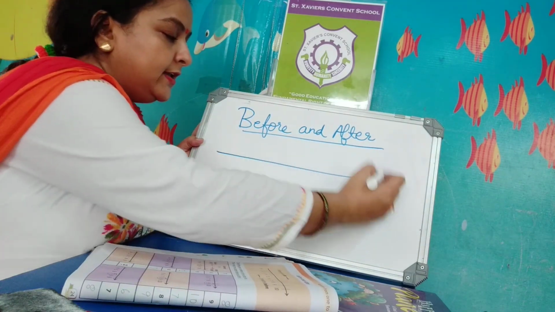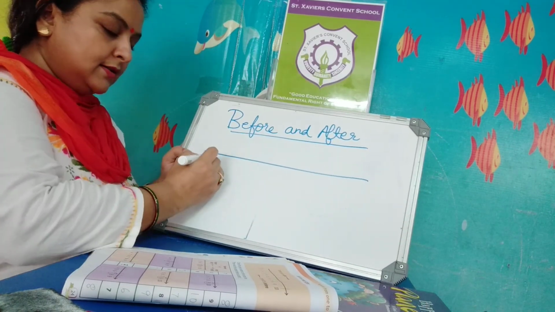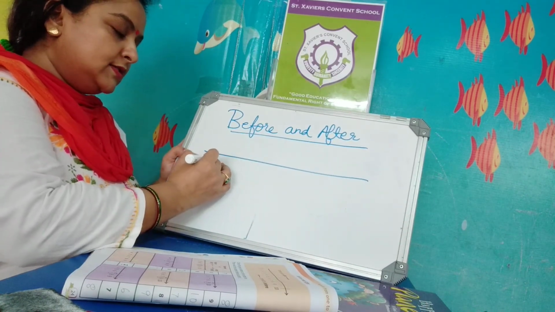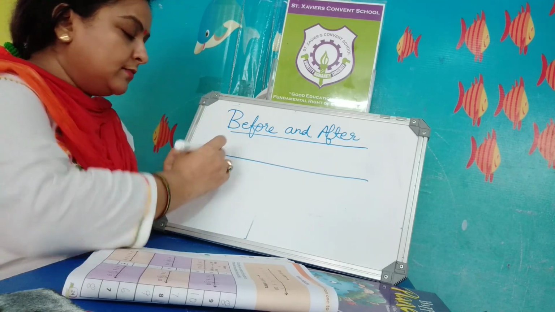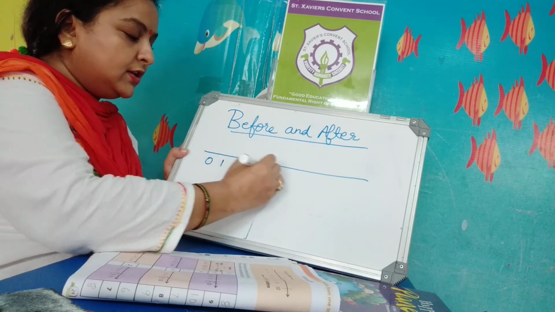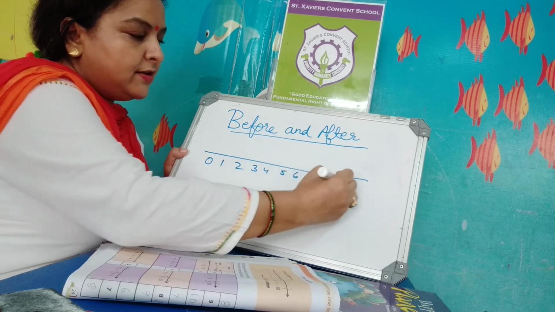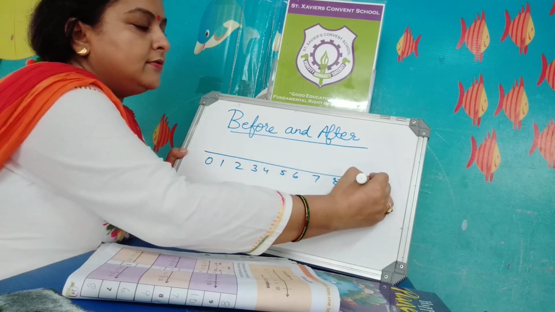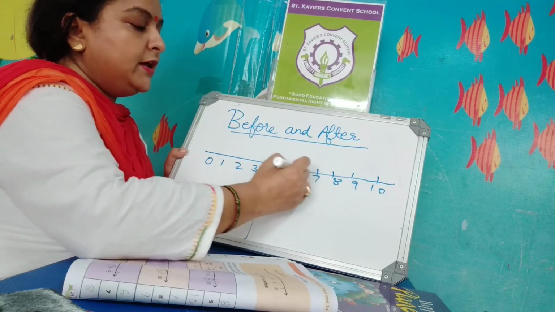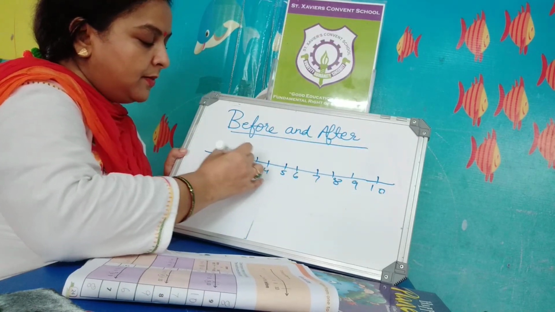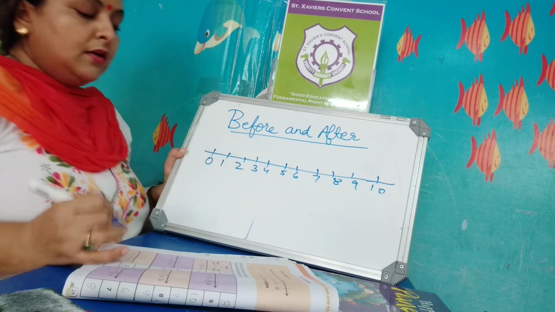This is a line. I will make the numbers like 0. Numbers always start from 0. 0 is the smallest number. 0, 1, 2, 3, 4, 5, 6, 7, 8, 9 and 10 and so on. You will draw many more numbers on the number lines.